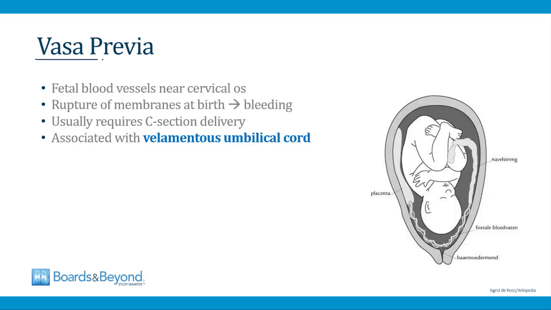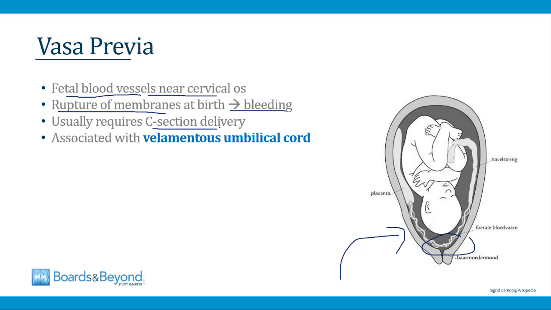Next, let's talk about a vasa previa. This refers to a pregnancy in which the fetal blood vessels are located near the cervical os. This is a drawing of what it can look like on the screen here. You can see the vessels overlying the cervical os. When this happens, when the membranes rupture at the time of labor and delivery, this can lead to bleeding. And so just like a placenta previa, a vasa previa usually requires a C-section delivery.